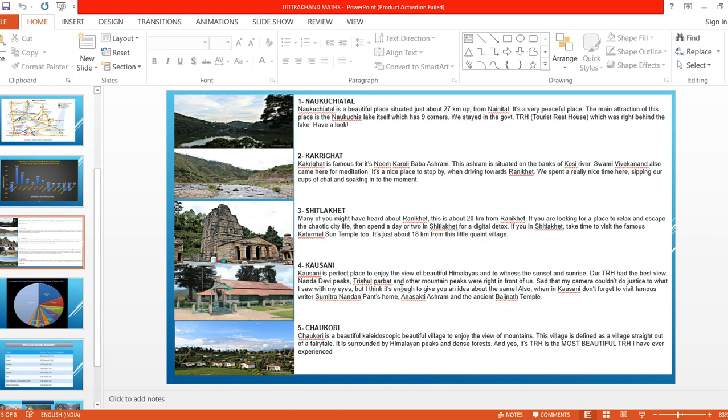Nanda Devi Peak, Trishul Parvat, and the other mountain peaks were right in front of us. See, children, our TRH had the best view. Even there also we can visit.